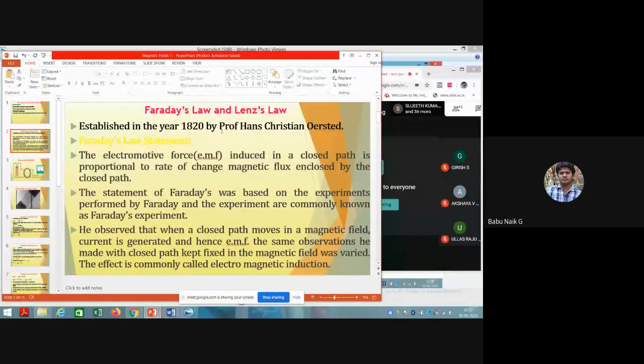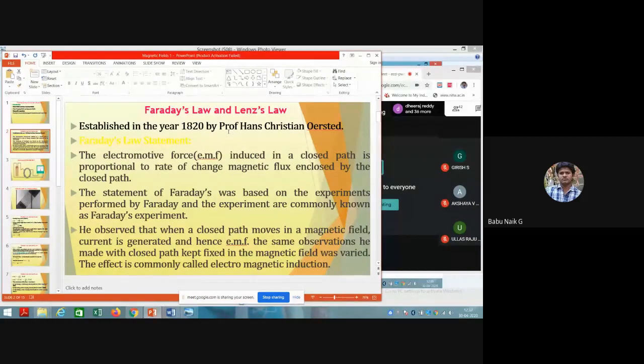So he established Faraday's law in the 1820s, and after this, what was established by Christian Oersted in 1820? He had taken one compass needle, which deflected due to an electric current.